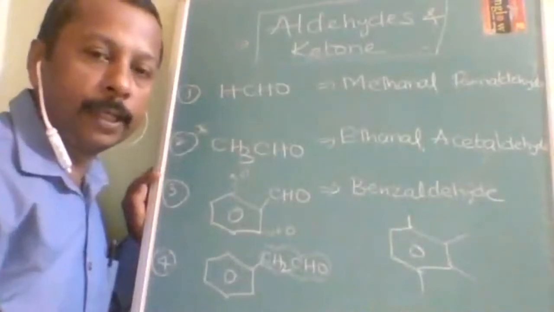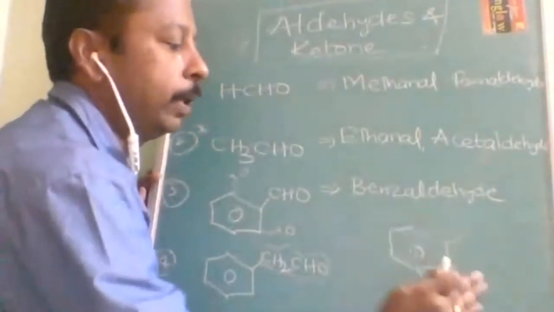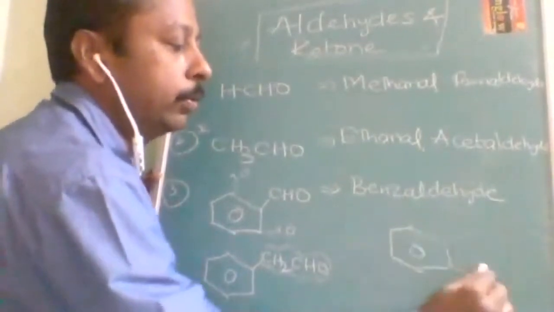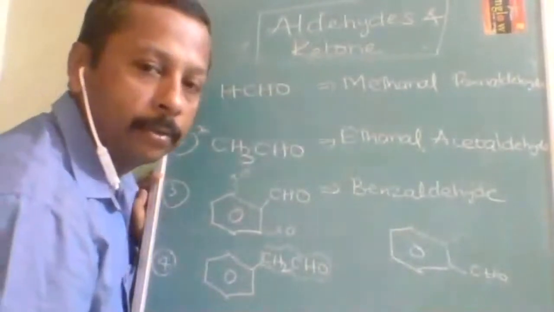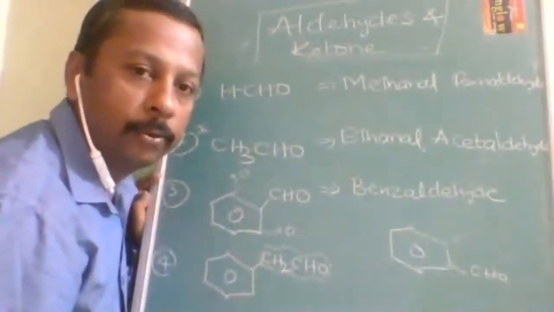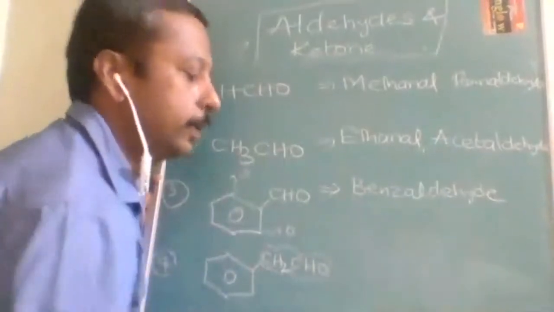There are no active sites. So don't think that if I write the CHO here, then it is going to be meta. Ortho, meta and para are generated only when a second substitution takes place. So this is benzaldehyde.